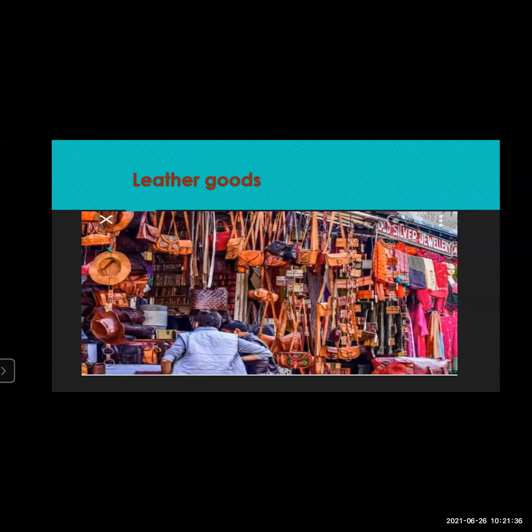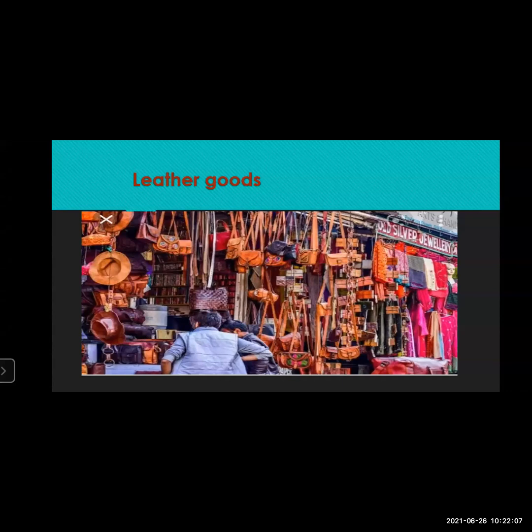Here I don't have a picture of the leather industry, but you can see all the displayed items, which are made of leather: purses, handbags, wallets, big bags, and different things made of leather. These are all called leather goods. Now the leather industry includes the materials made from leather. What are those materials?